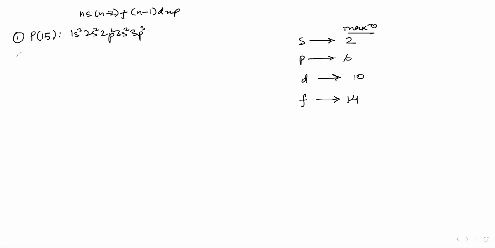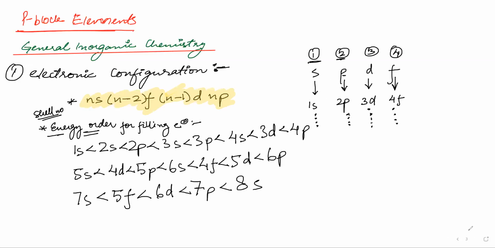Now I want all of you to try for calcium. So what is the atomic number of calcium? 20. Calcium is 20. Write it down. Raise your hand when you are done with the electronic configuration of calcium. Use this order, or the order that you have written here now. We'll use this order and fill up till 20.